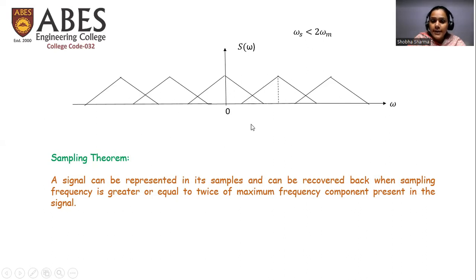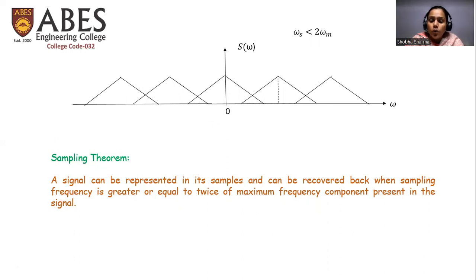Whenever we try to extract this particular triangle, it will not represent the original signal accurately, as it has some information from the adjacent triangles also. So this case represents the condition when omega s is less than twice of omega m, and this case is known as undersampling.